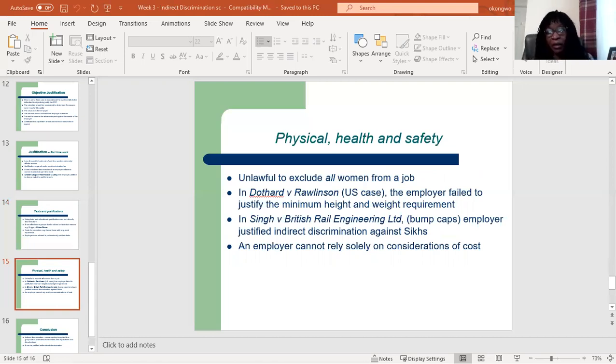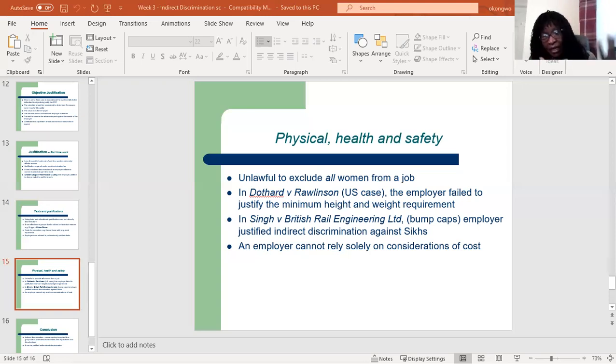Rawlinson, the employer had height and weight restrictions before an applicant would be considered for a job as a prison guard. The respondent filed a lawsuit when she couldn't meet the requirements, because that requirement acted as a barrier to equal treatment of women. They had a minimum requirement for height and weight.